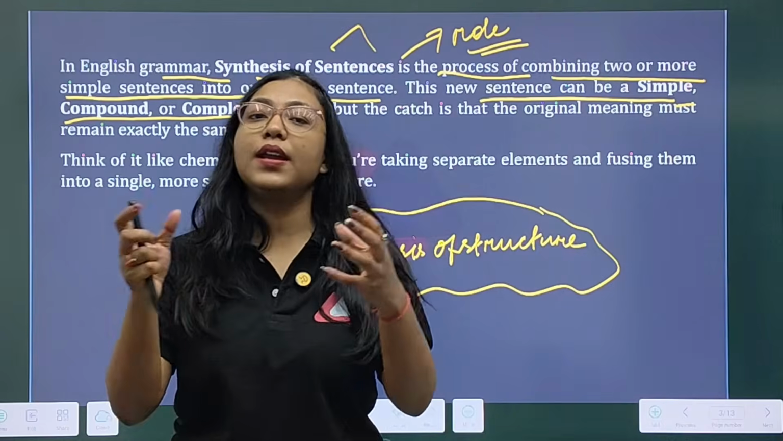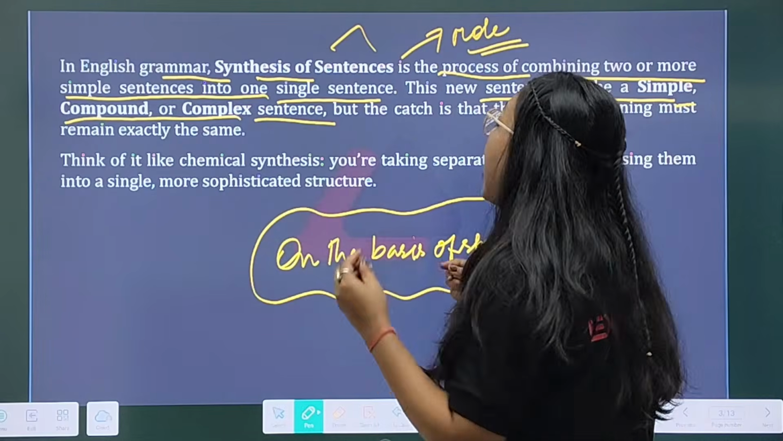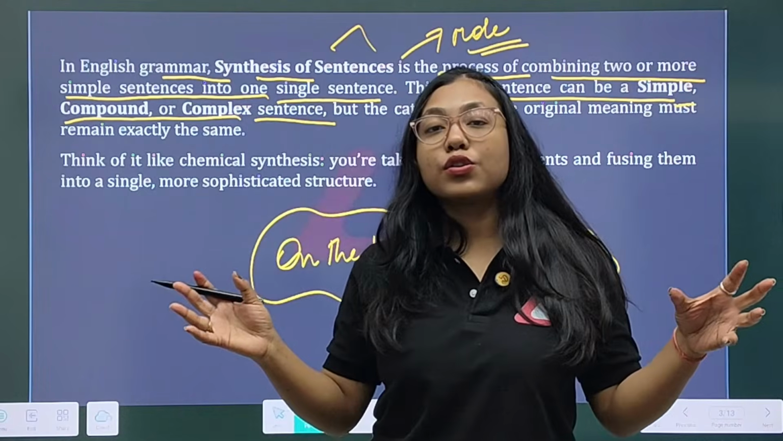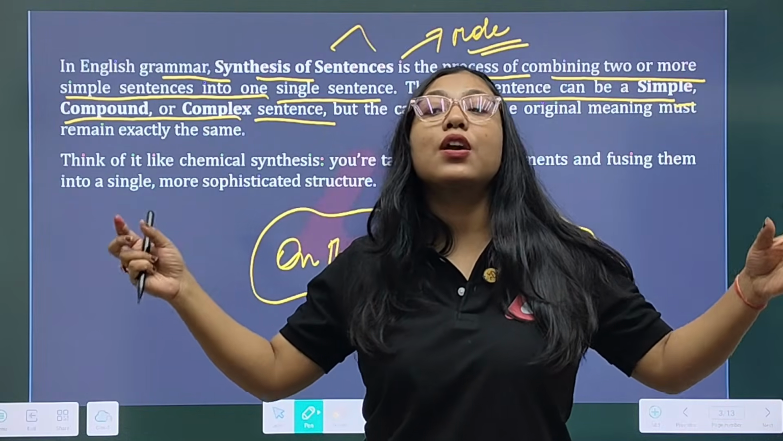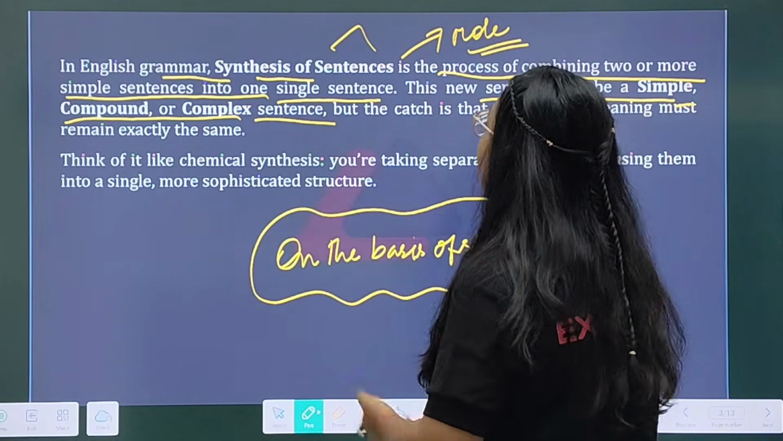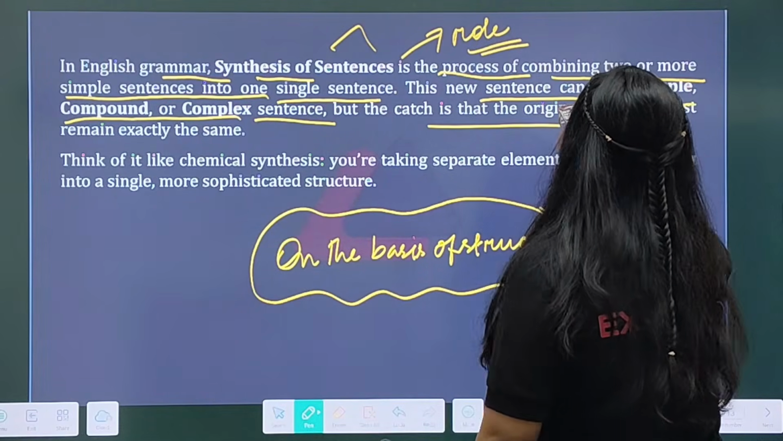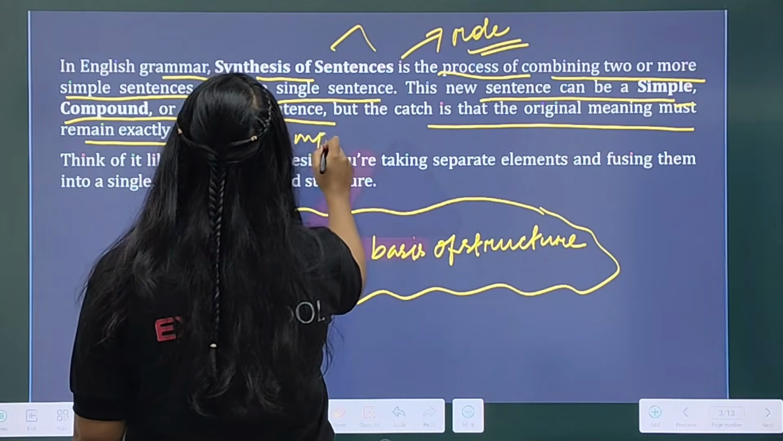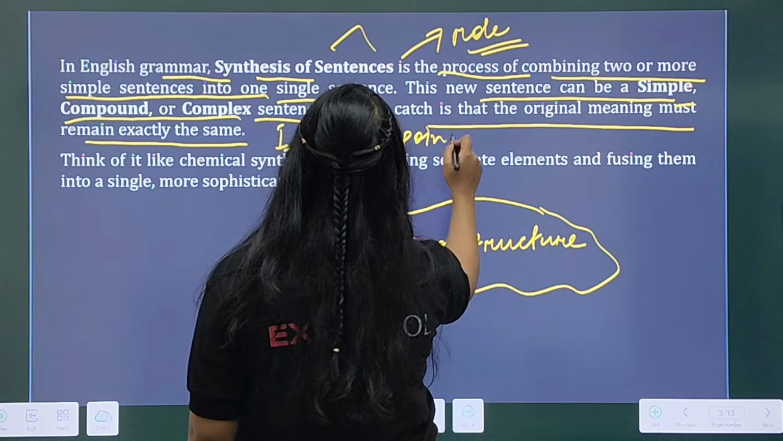When you are about to convert a sentence, I mean when you are going to combine those two or three or more sentences, when you are going to convert those two or three sentences into one single sentence, that new sentence can be a simple sentence, or a compound sentence, or a complex sentence. But the catch is that the original meaning must remain exactly the same. That's the most important point to remember. Okay, important point.